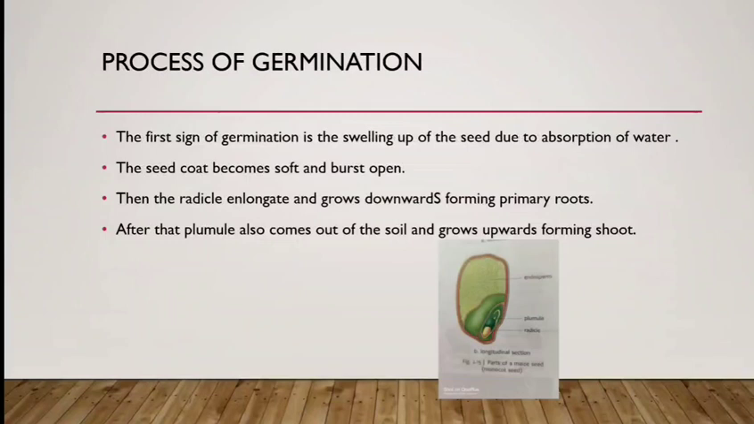After that, the plumule also comes out of the soil and grows upward, forming the shoot. You can again see the picture of the plumule. The plumule starts growing upward and comes above the soil, and it starts giving rise to the shoot system.